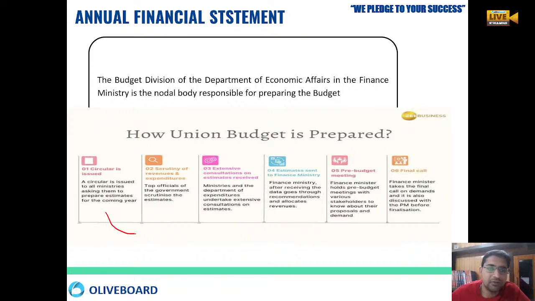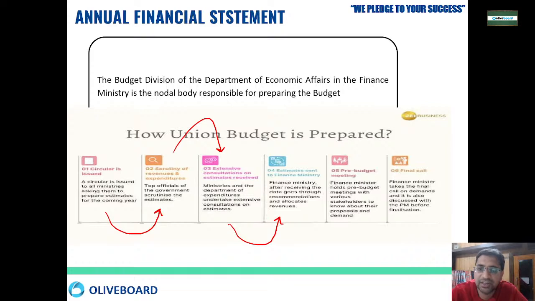Then scrutiny will be done, like what is your expenditure and what is your revenues. Then again, extensive consultation will be happening between the ministries, between ministry and departments, between central ministries and the departments. Then the estimation will be sent to the finance ministry.